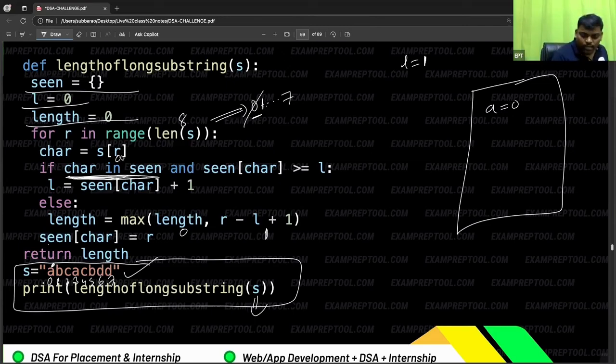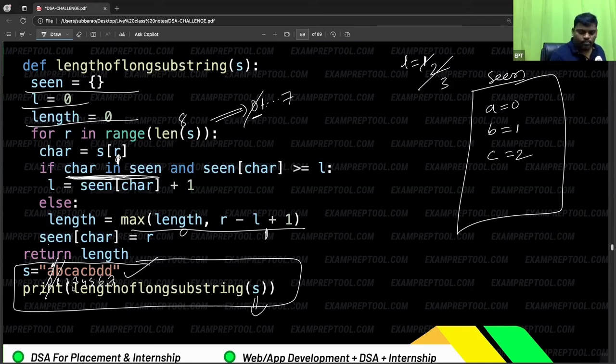So S of 1 is B. Is B there in the scene array? No. Then as usual it will be taken care of. Afterwards, B is also marked 1. I think this is completed. Next, C. Is it there in the scene array? No, it is not there. So as usual, C becomes 2. Next one.